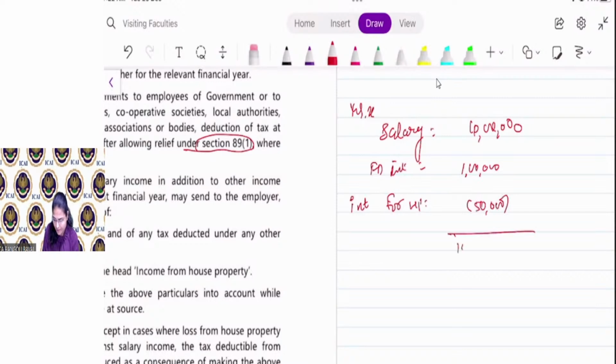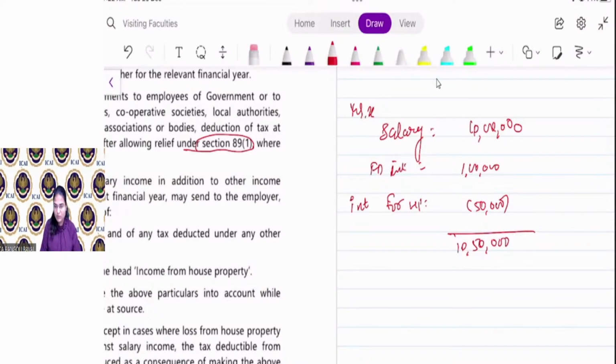So his net taxable income is 10 lakh 50,000. Yes or no? 10 lakh salary, 1 lakh FD, and the 50,000 house property loss is set off against income. So his income is 10 lakh 50,000. Yes or no, everyone?